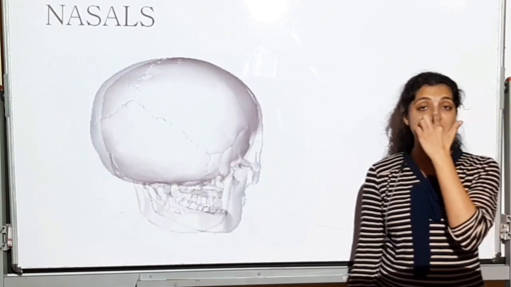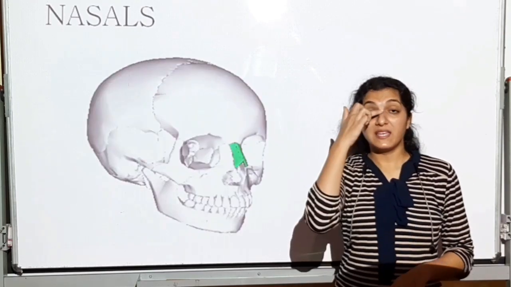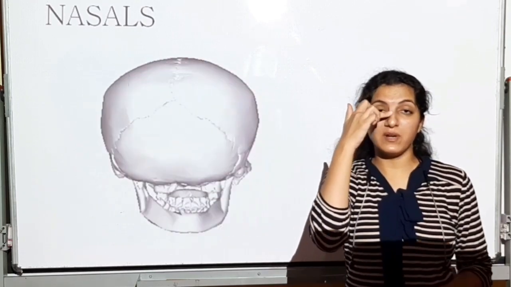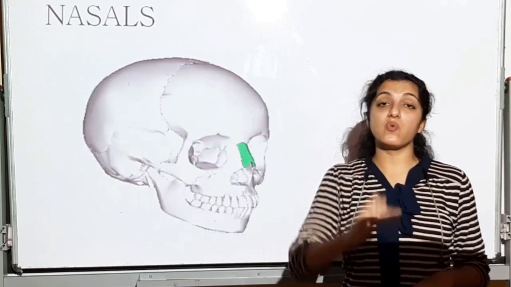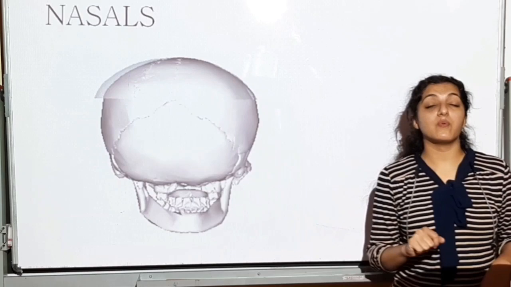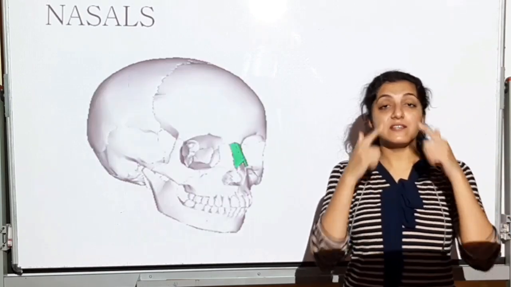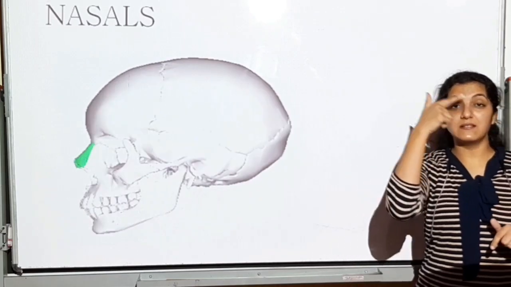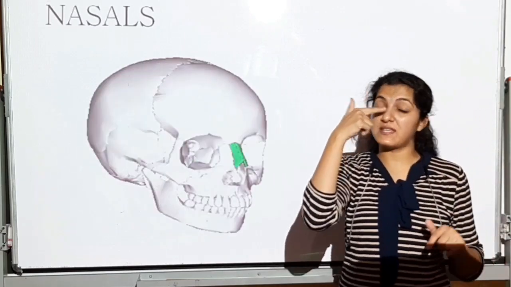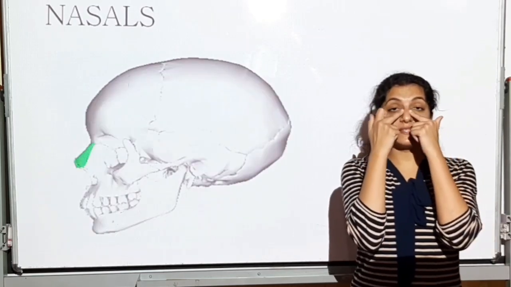Then you have the nasal, coming from the eyes to the nose now. This prominent bone is the nasal bone. This is the bridge of the nose. It's the nasal bone. Easy to remember. Lacrimal is easy to remember, it is associated with tears. Next is the nasal. The bone itself is nasal, so you can remember its location. It's going to be this bone.